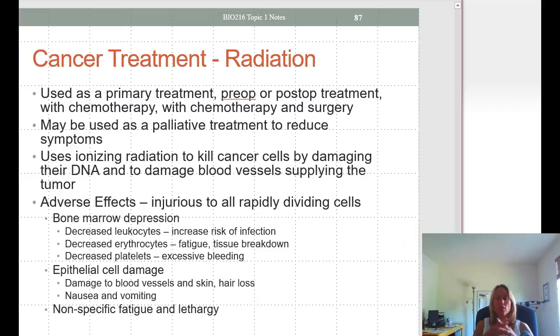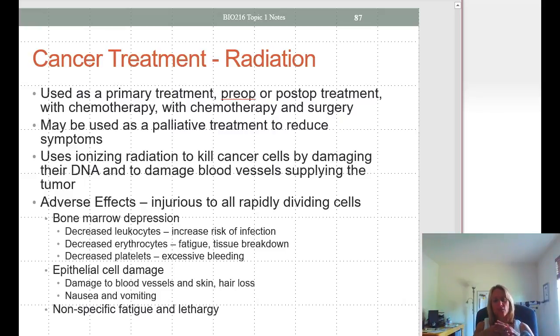Radiation. Radiation can be used as a primary treatment. It can also be used pre-op or post-op in conjunction with chemotherapy or with chemotherapy and surgery. It may be palliative, just to reduce symptoms. Essentially it acts to damage DNA and damage the blood vessels supplying the tumor. And how it does this is it affects rapidly dividing cells.